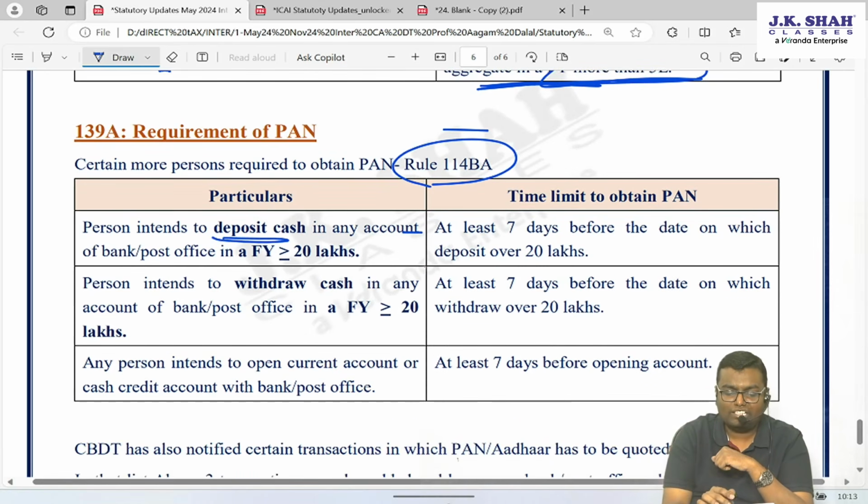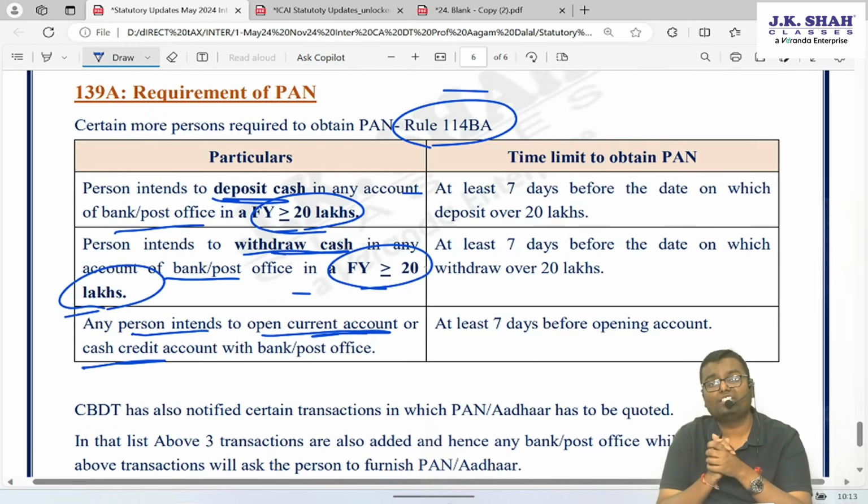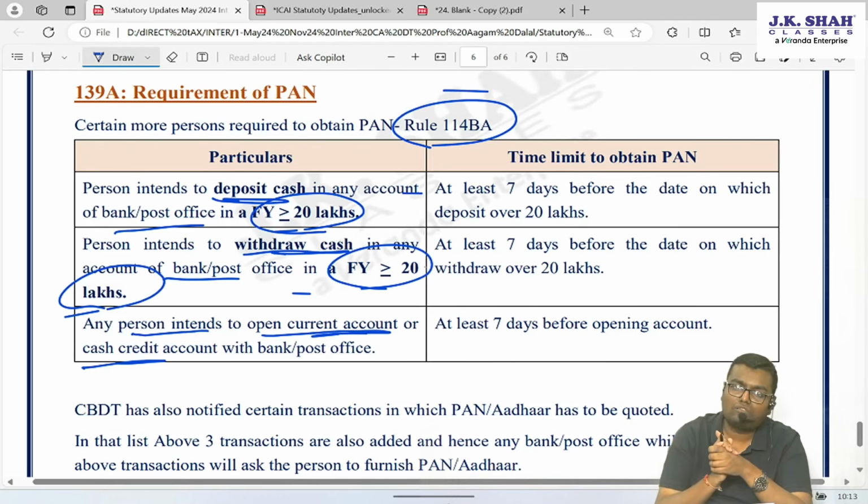Who deposit cash in a bank or post office of more than or equal to 20 lakh. Who withdraw cash from a bank or post office of more than or equal to 20 lakh. A person who opens a current account or cash credit account is supposed to furnish a permanent account number. They are supposed to take a permanent account number, and they are supposed to furnish it also. This you have studied.